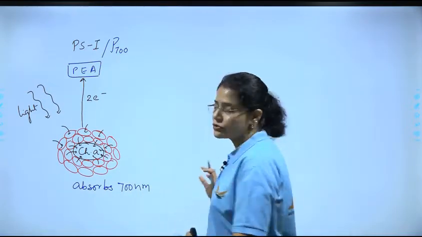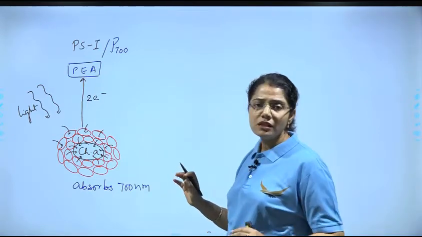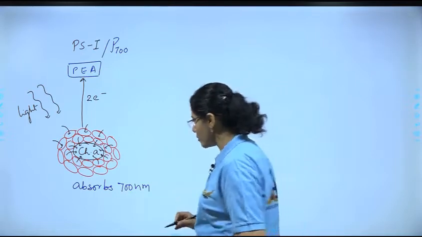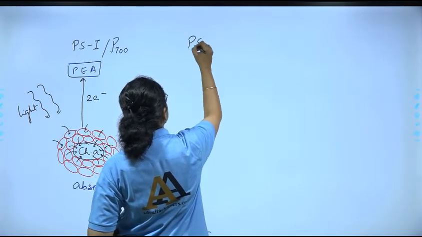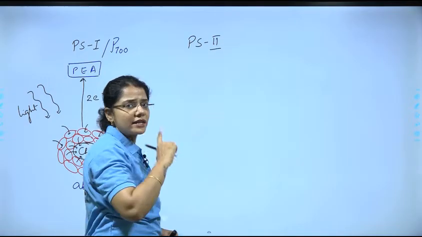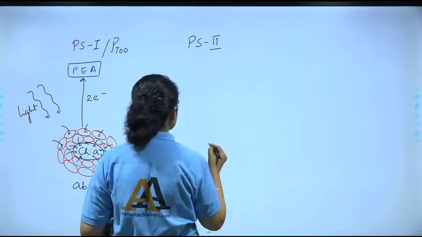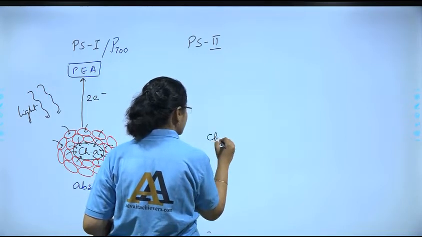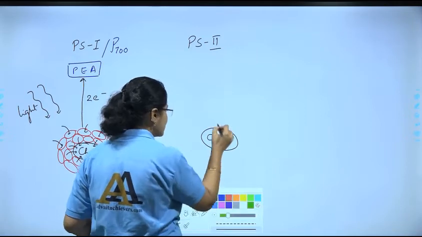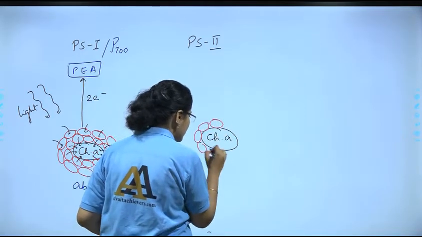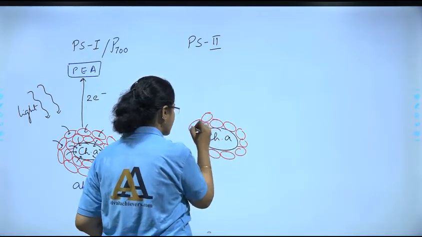Okay, I hope everyone has followed. Now I am moving to the second type of photosystem, which we are calling PS2. Again I am telling you, 2 is the order in which it was discovered. Same thing, it is going to have chlorophyll A molecule at the reaction center and the surrounding accessory pigment molecules together forming the antenna complex.